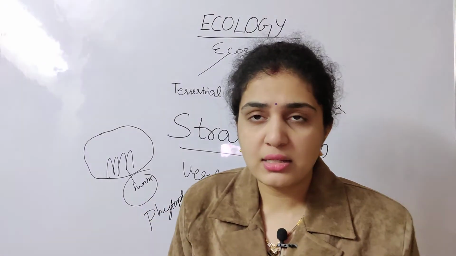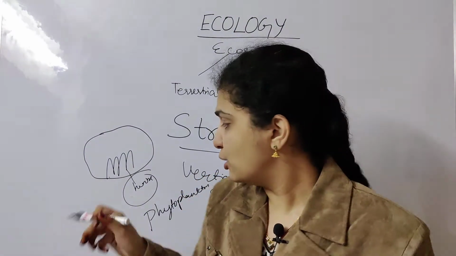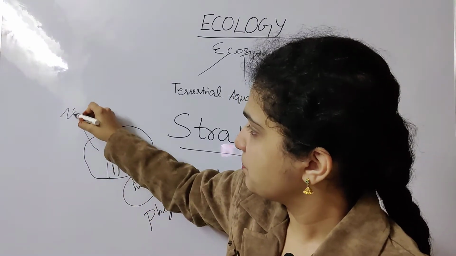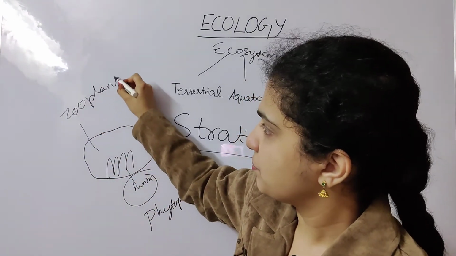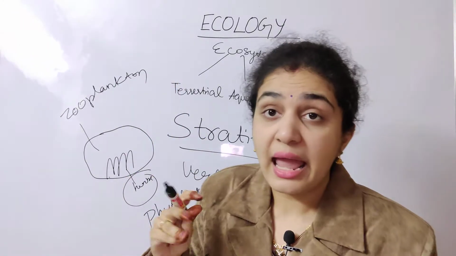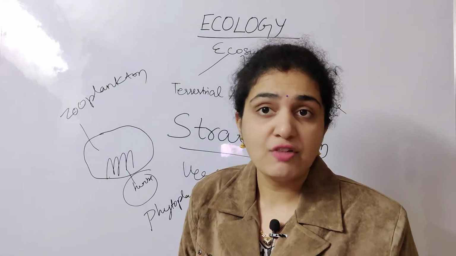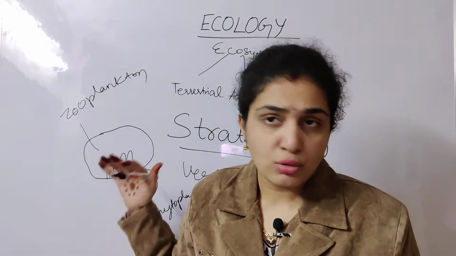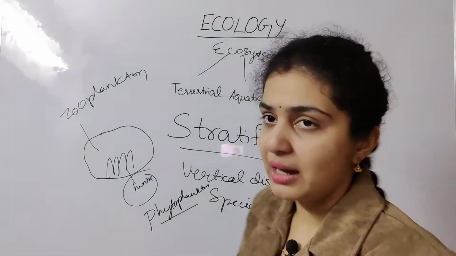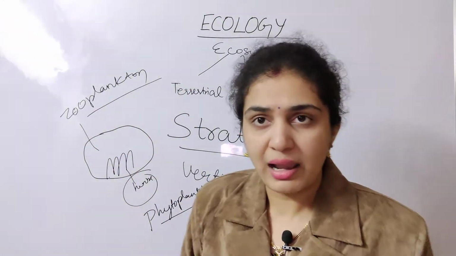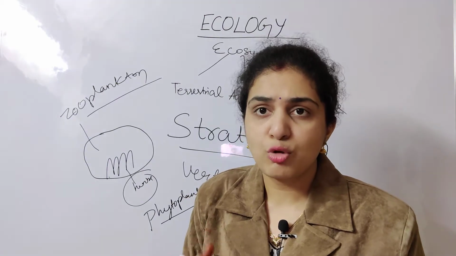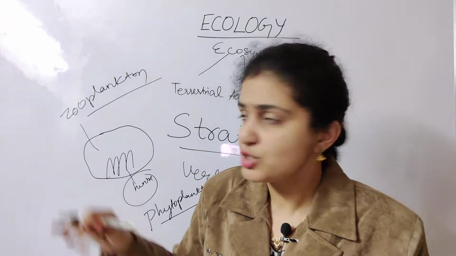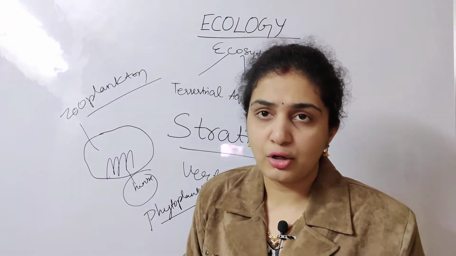Next, those organisms which feed on these phytoplanktons are called zooplanktons. This is an aquatic ecosystem I'm specifying. Again, for a terrestrial ecosystem, it will vary. So I want you to clearly understand. When you come to phytoplanktons, then you come to zooplanktons. Phytoplanktons means small herbs and all. Zooplanktons means the animals which are feeding on these phytoplanktons.